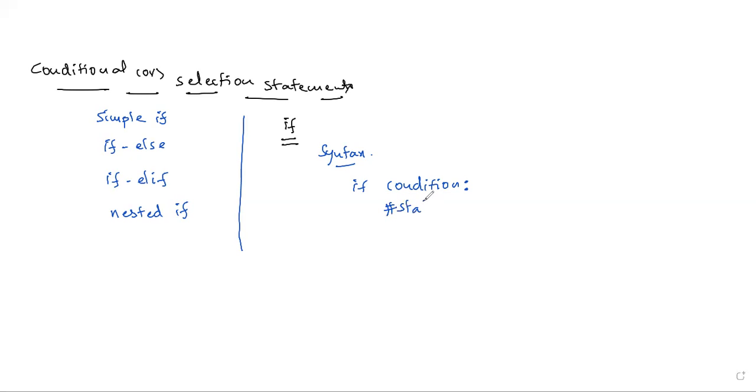See, this is statement one, the body of the if condition. Statement two. If the condition is true, these statements are going to be executed. If the condition is false, there is nothing to execute. So to overcome that, we have if else.